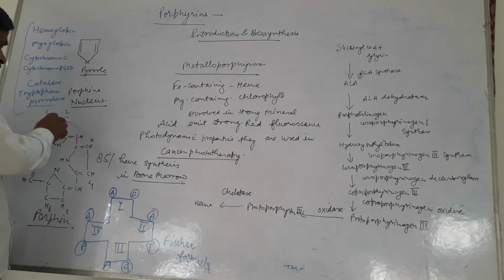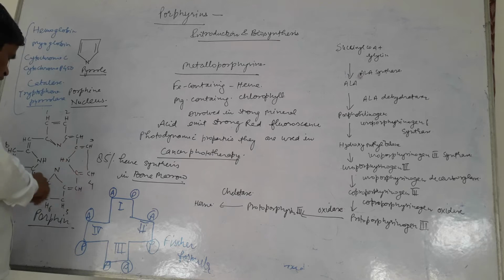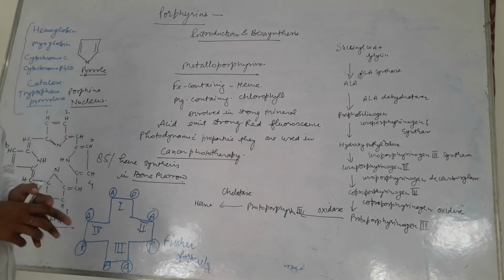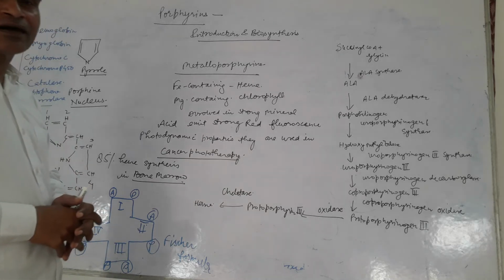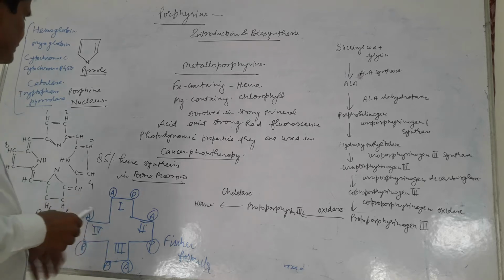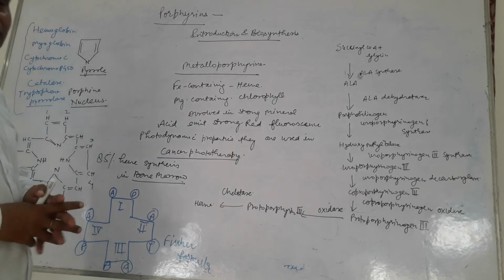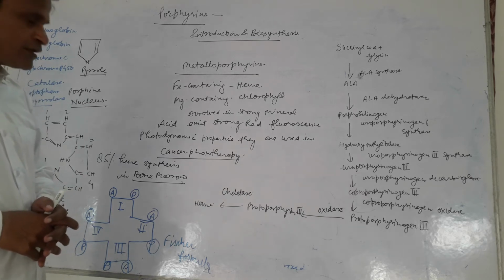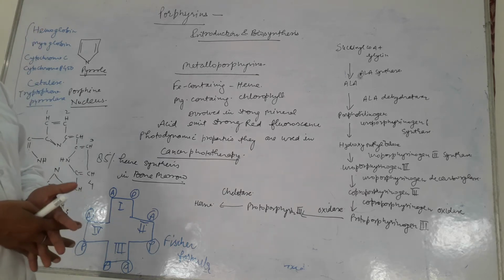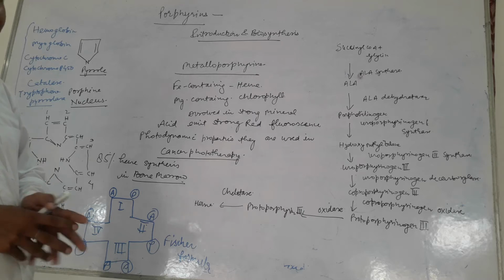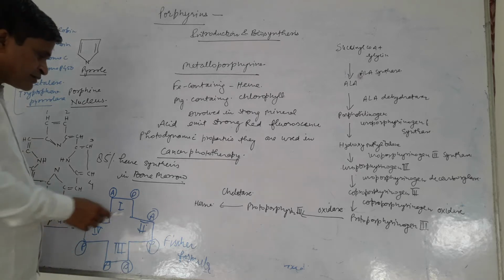There are 8 hydrogens which are outside, and all the porphyrins are substituents of these hydrogens. These function as side groups, and they may be substituted by other groups to create various types of porphyrins.